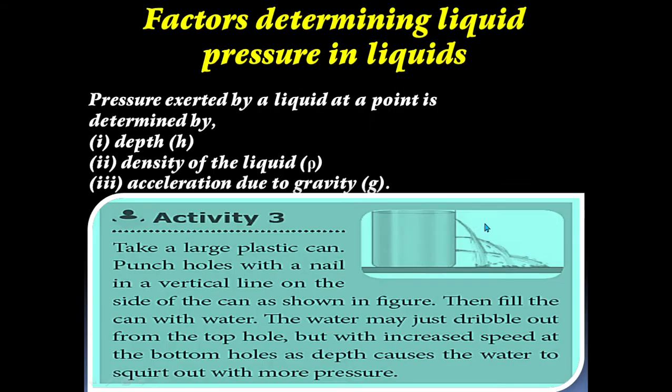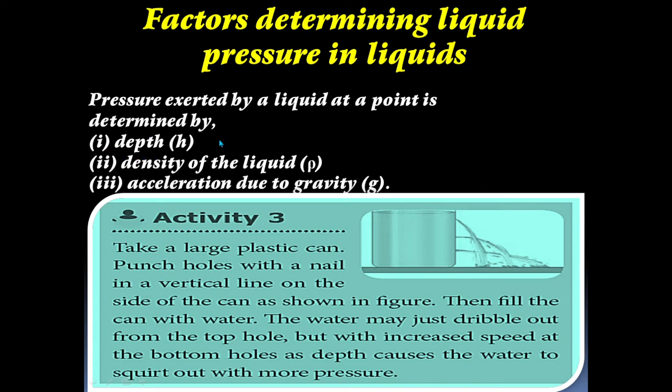The next topic, very important topic. Please note it down. Listen carefully. Factors determining liquid pressure. Pressure exerted by the liquid at a point is determined by, first, depth.